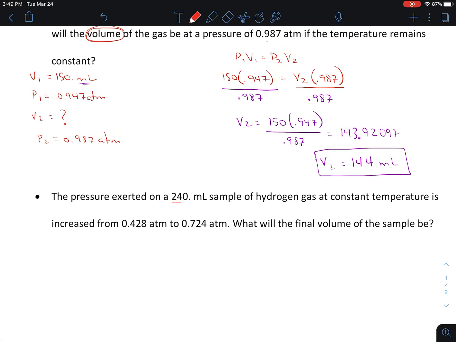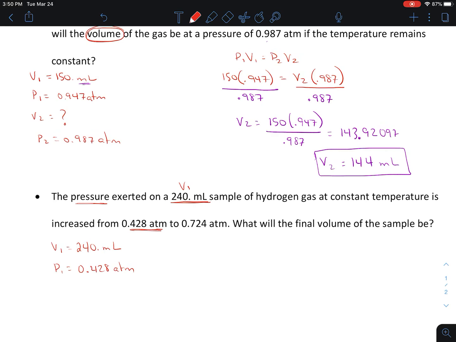We've got 240 milliliters. That's not a pressure. That is a volume. Milliliters is a volume. So I'm going to put V1 right here is 240 milliliters. And it says the pressure, so that pressure is right here. So P1 is 0.428 atm.